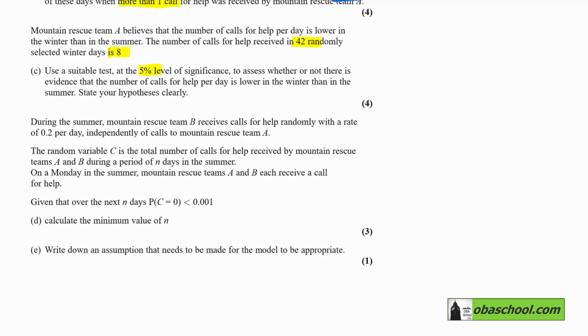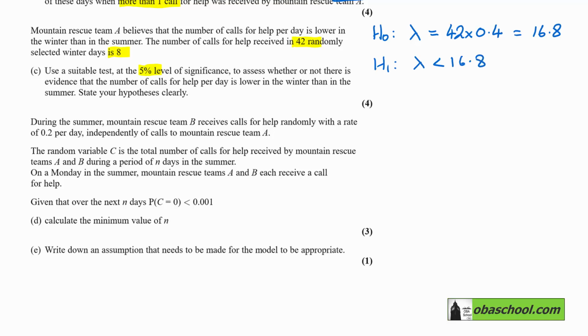We want to state our hypotheses clearly. So that's the first thing we should do. Always get your hypotheses done first. So H naught, our lambda, is going to be 42 times 0.4, which is 16.8. Remember, it's 0.4 per day for the summer. The alternative is going to be that it is lower in the winter.